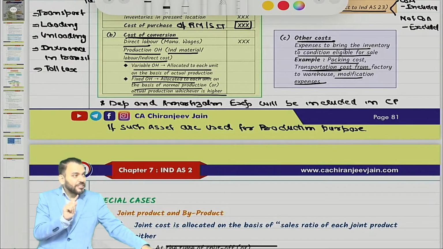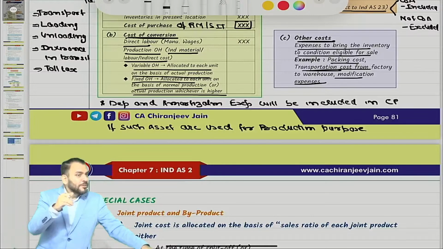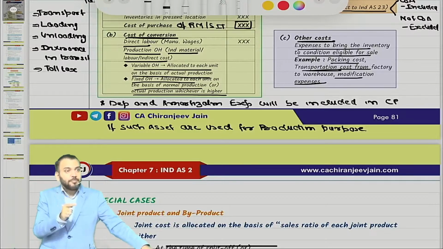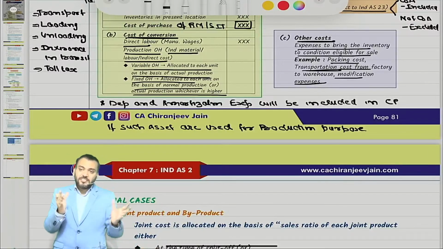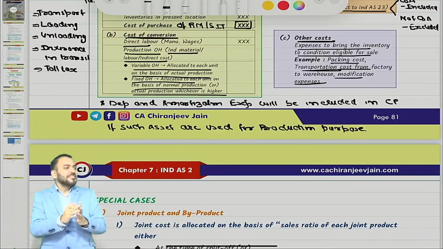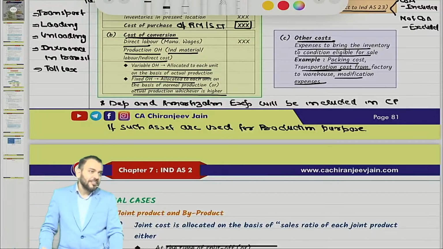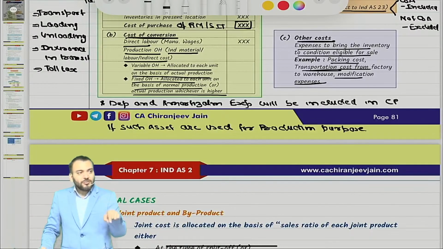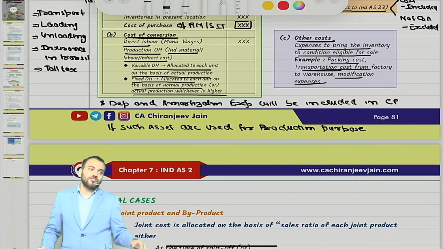In CA foundation, I am saying. So normally, if I have taken only one question, detailed discussion has not been done. If detailed discussion has not been done, you don't remember. If you don't remember, you are struggling in CA final. That happened. Normally, if your base is strong, you will not find any difficulty. But due to the Indian education system, our base is not strong.